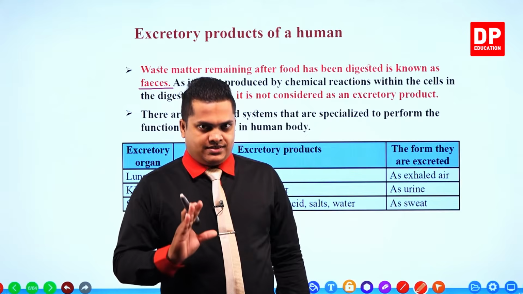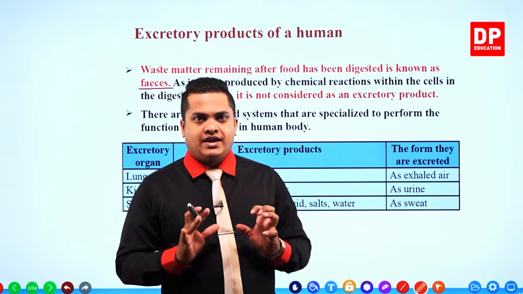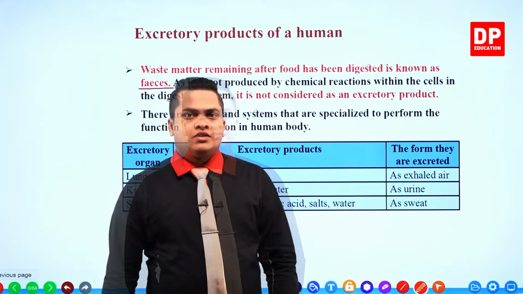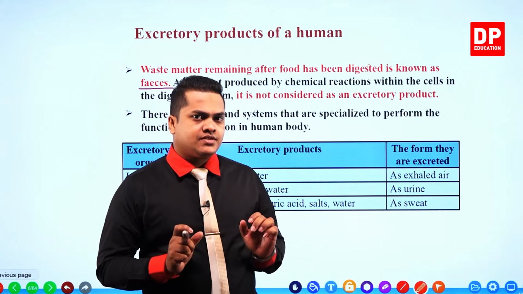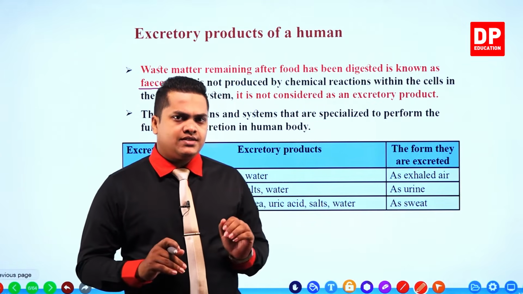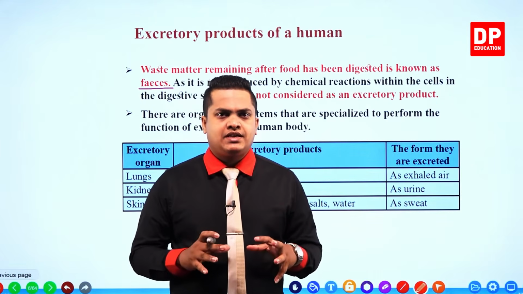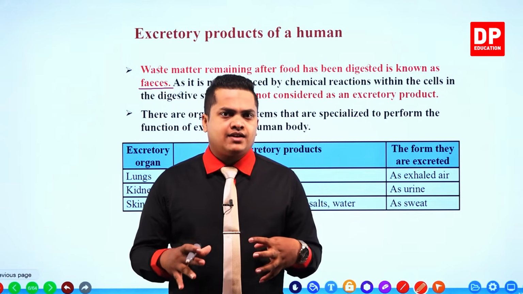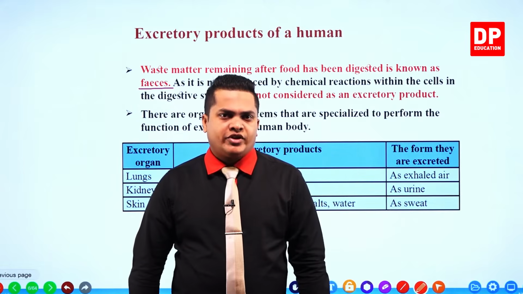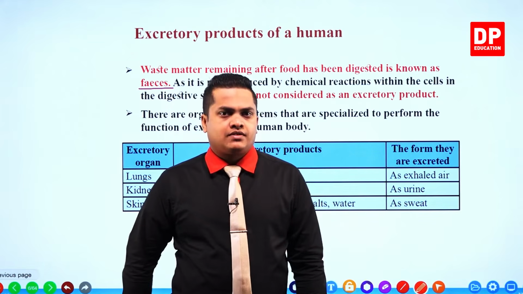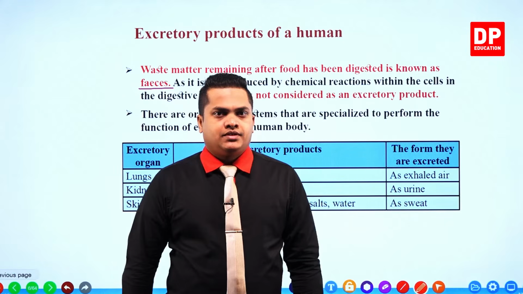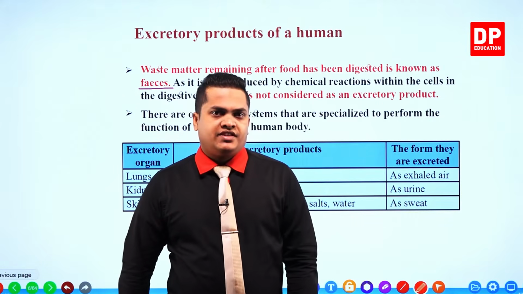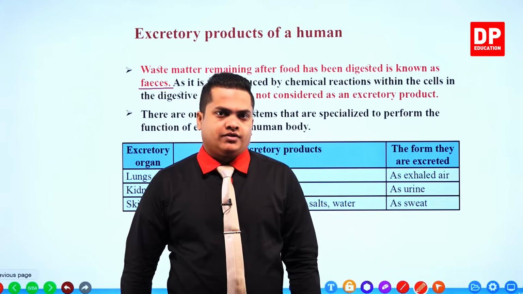Fecal materials. So my dear children, if you take these fecal substances, can we consider them an excretory product? That's the question I am going to ask you now. You think about whether it is an excretory product or not.